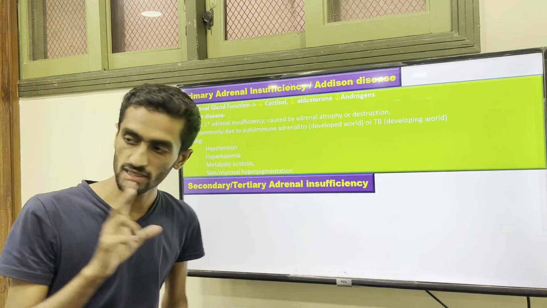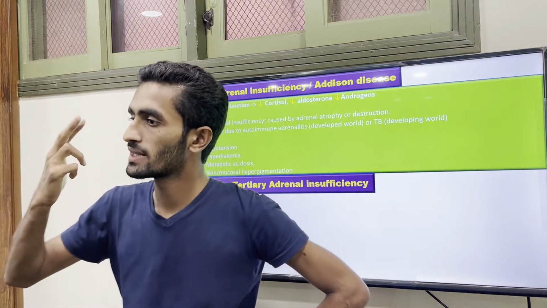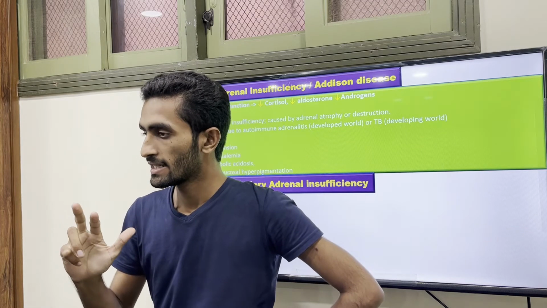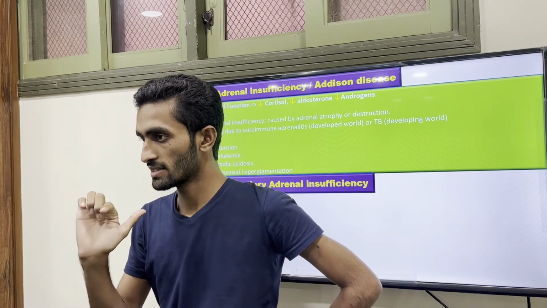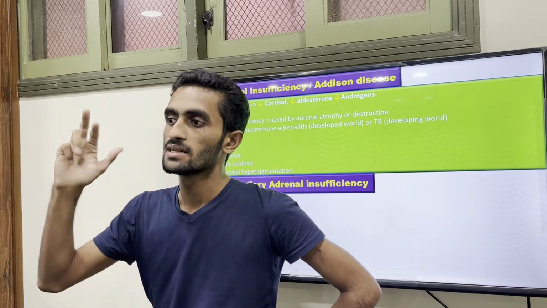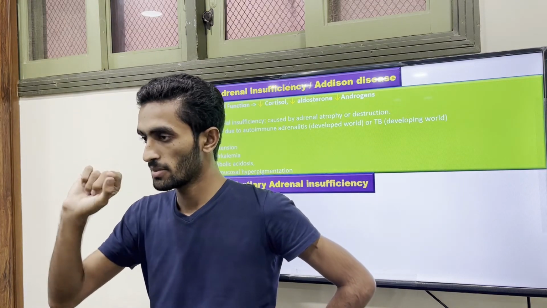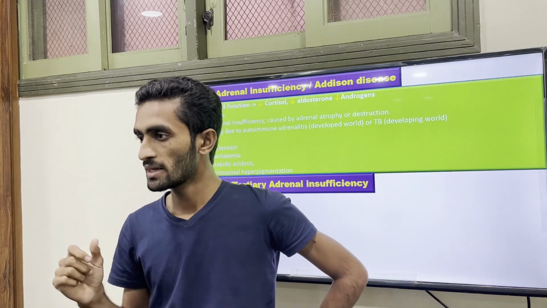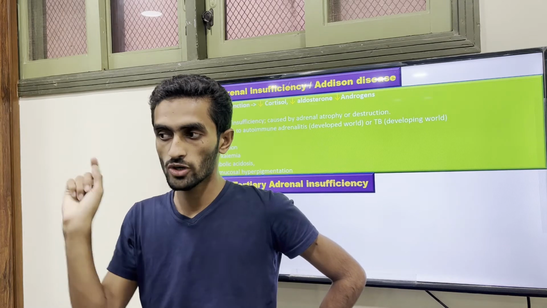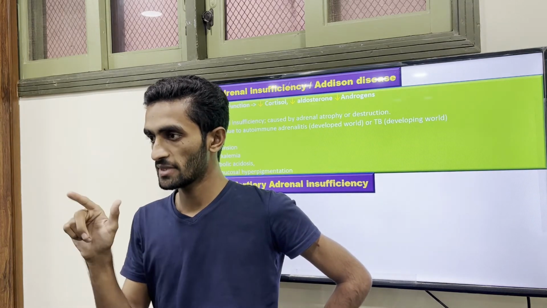You need to recall this concept, because we know ACTH and MSH, the melanin, have their origin or precursor in POMC. When CRH comes, it stimulates the POMC, so they secrete both ACTH and MSH.